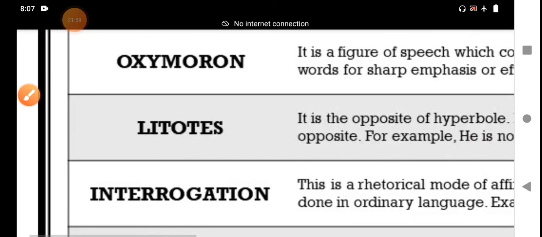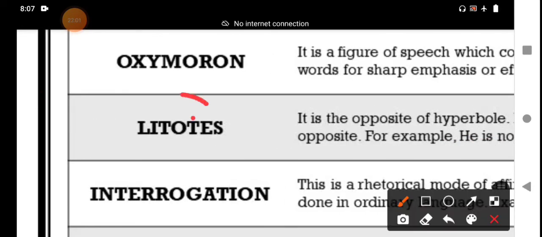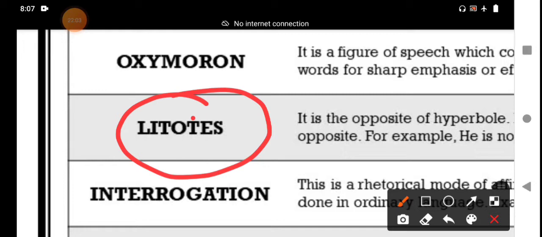Litotes is one of the major, important figures of speech. It is a commonly used figure of speech which is asked in many competitive examinations. They are given one statement and asked what type of figure of speech it belongs to, with four options.